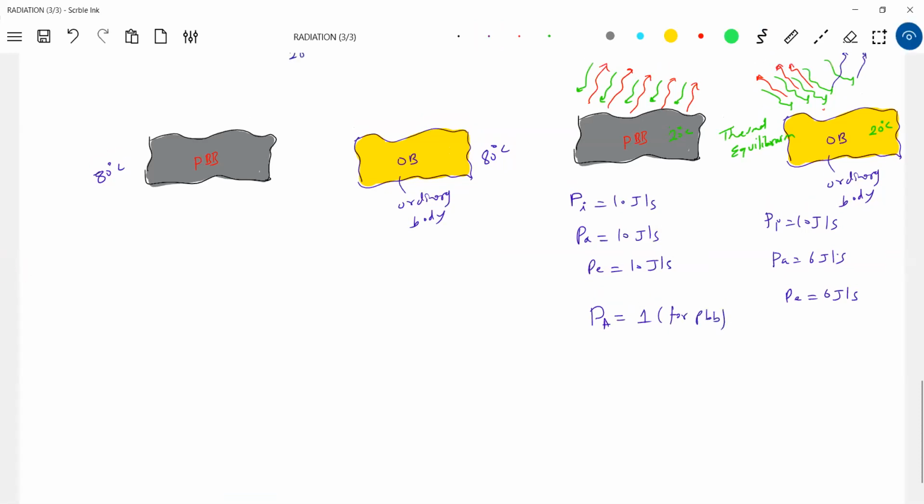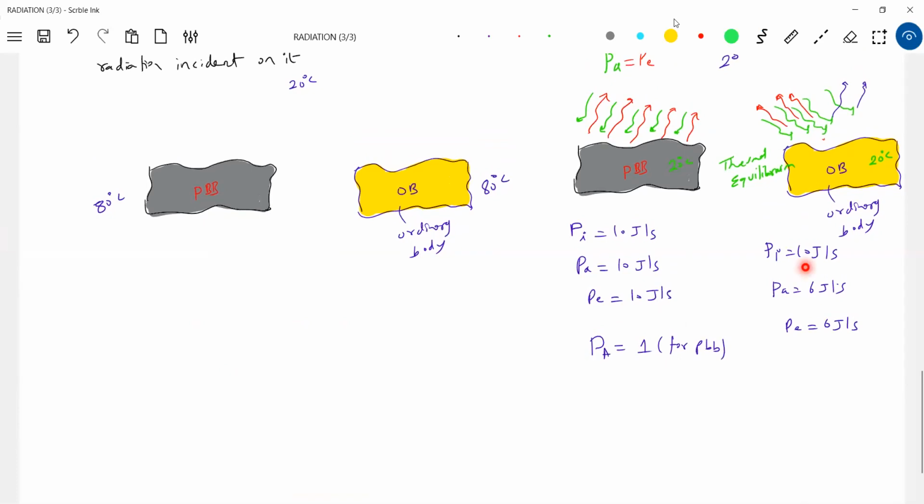What about here, for ordinary bodies? 10 joules is incident, of which 6 joules is absorbed, so 6 by 10. How much do you get? 3 by 5. It is less, no? So for ordinary bodies, the absorptive power will be less than 1. Okay, slowly we have now brought in some formulas to study the radiation phenomena. So the absorptive power for a perfect black body is equal to 1, and for ordinary bodies it will be less than 1.